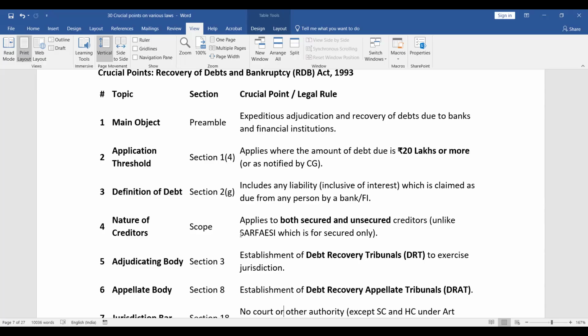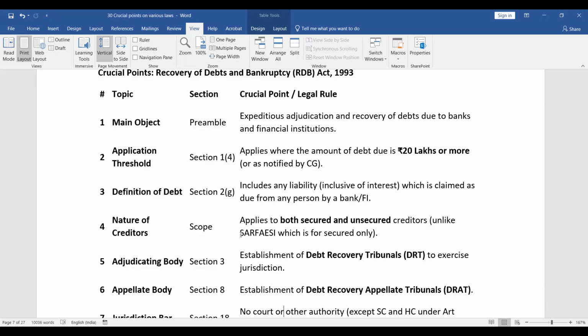So the preamble says the main object of the act is expeditious adjudication and recovery of debts due to banks and financial institutions. Applicable threshold, it applies where the amount of debt is 20 lakhs or more. Earlier it was 10 lakhs, now it is 20 lakhs, or as notified by central government.